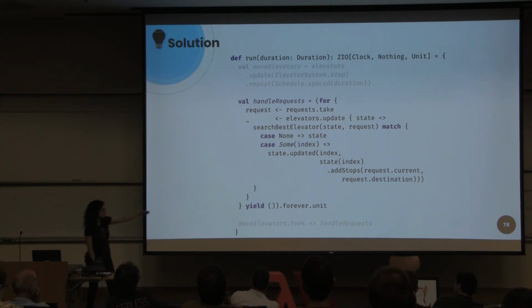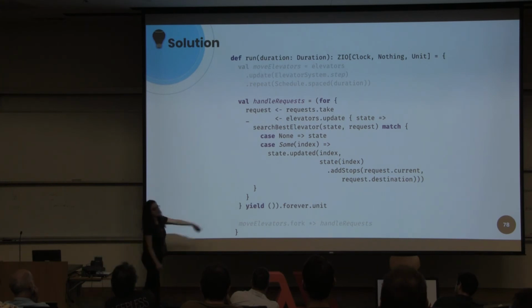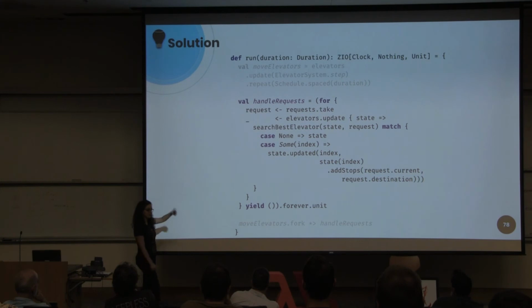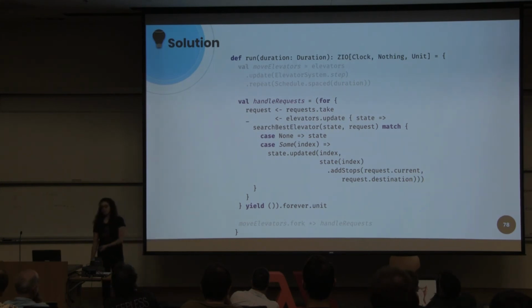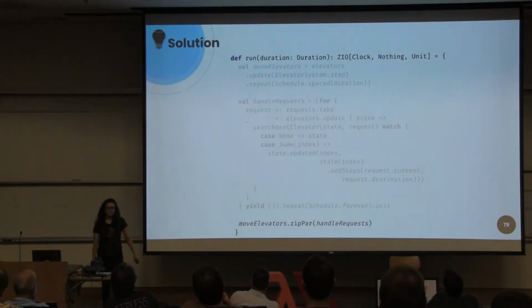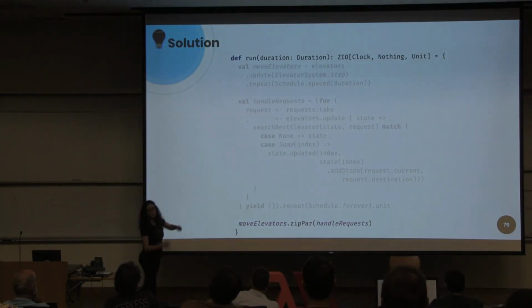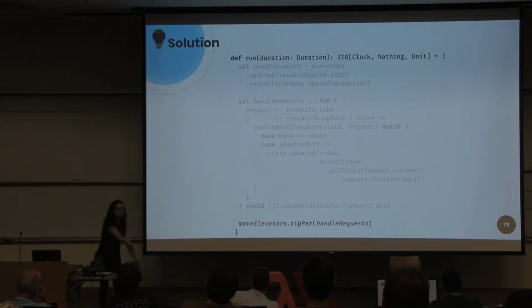And we will run this forever, because handle requests describes listening to the upcoming pickup requests. And we want to run this in parallel. We will move the elevator, and in parallel, we will handle the requests.